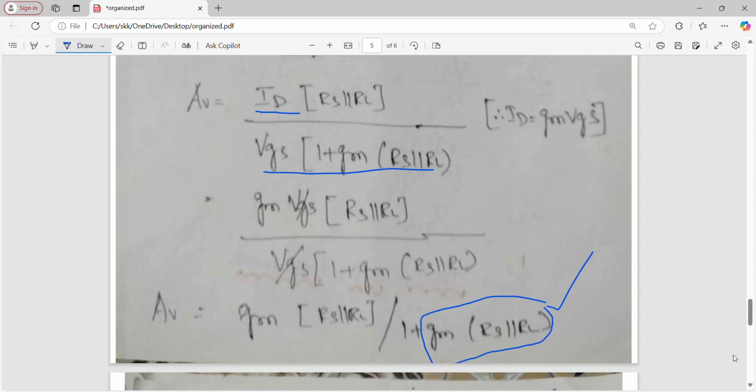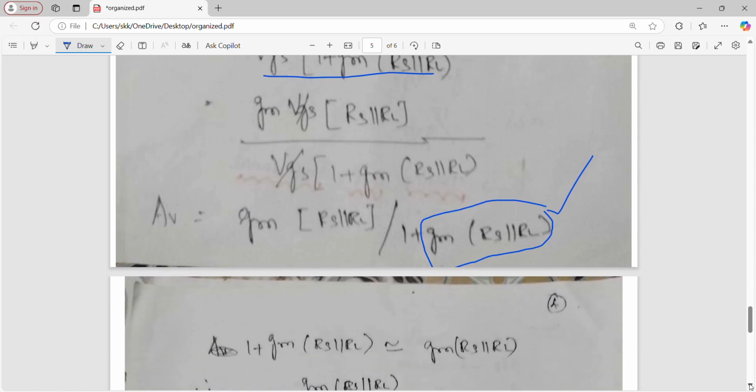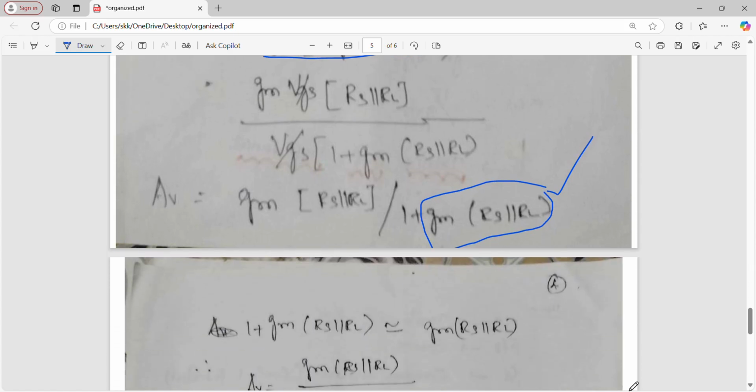Now listen here. This value is very, very high. Now 1 will be neglected. Now finally, see here. 1 plus GM is approximately equal to GM into RS parallel RL.